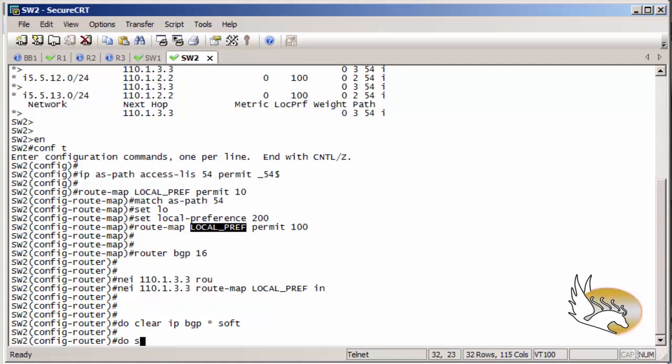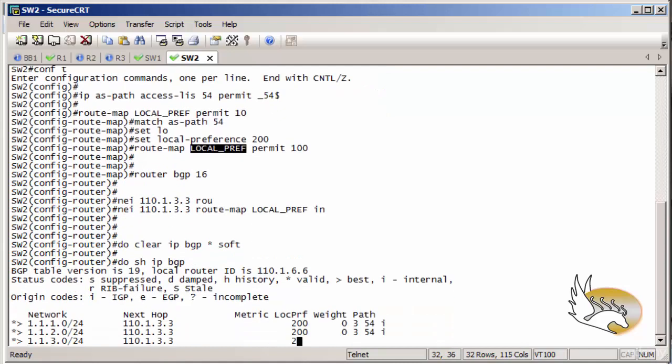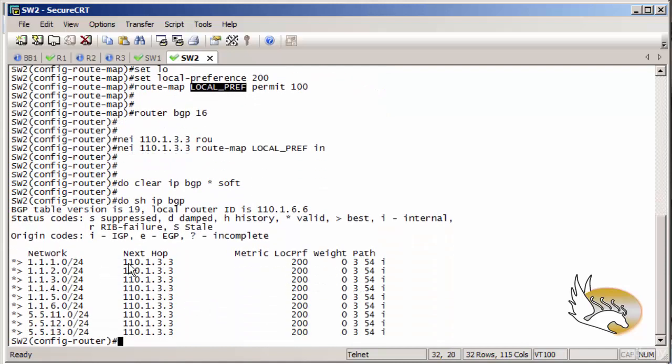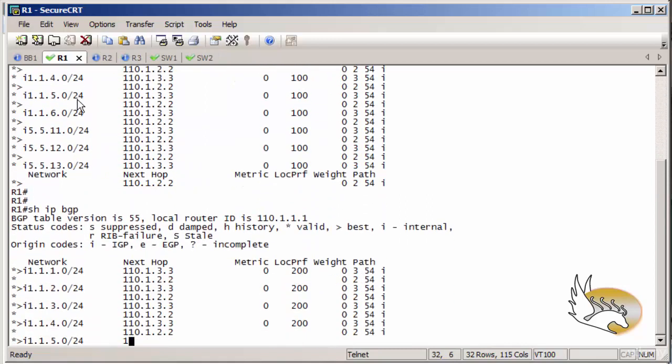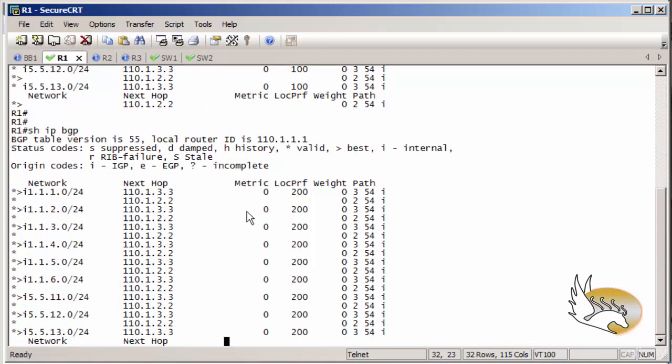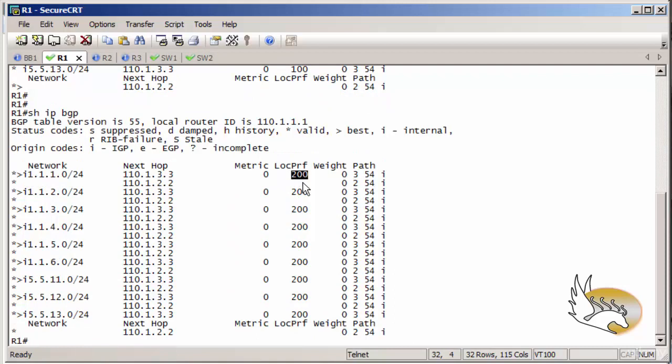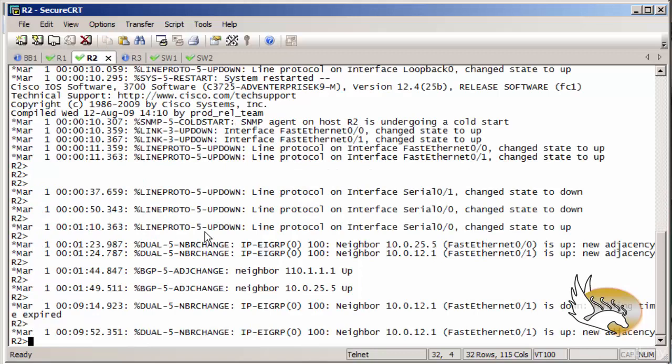Okay, let me show IP BGP table, and I can see that I only prefer router 3. I don't want to reach router 2 to send my networks out. Let me go to router 1 and check the IP BGP table again. Now you can see that router 3 is the preferred exit path because it has a local preference of 200. So let's go to router 2 and router 3. I have showed you the local preference.